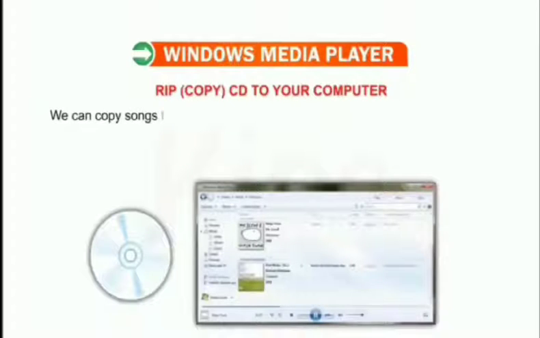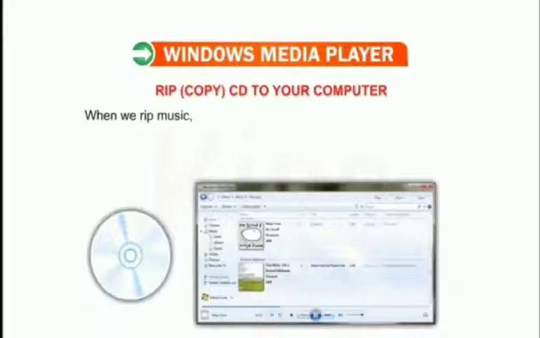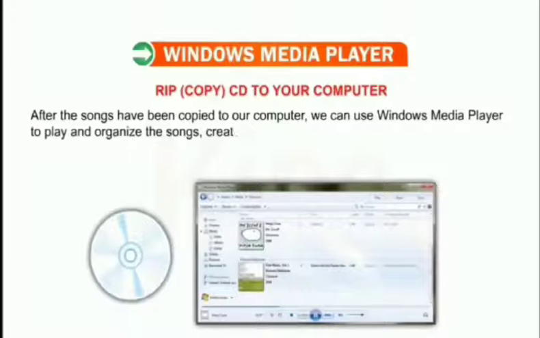Copy the contents of a CD to your computer. We can copy songs from our favorite music CDs or DVDs onto our computers with Windows Media Player. When we rip music, we are copying songs from a CD to a computer. After the songs have been copied to our computer, we can use Windows Media Player to play and organize songs, create playlists and copy music to a portable device.